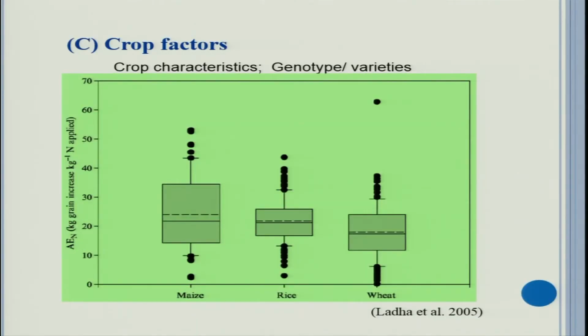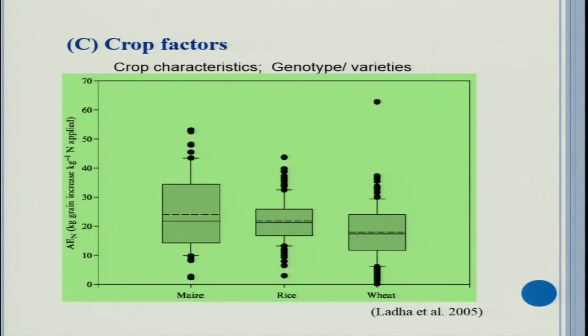It can produce more tillers, it can produce more panicles per unit area and more grains, because its genetics is like this. It can use the nitrogen or nutrient more efficiently than the high yielding variety. So, crop characteristics affect the nutrient use efficiency. Similarly, under the same kind of conditions, you have maize, you have sugarcane and you have other crops like rice.